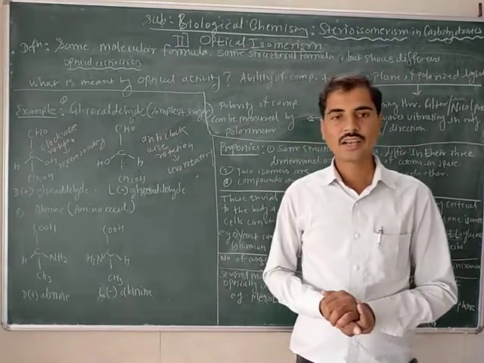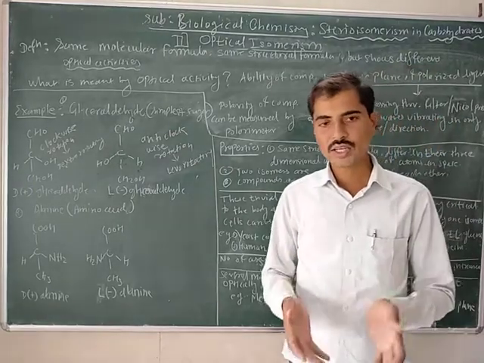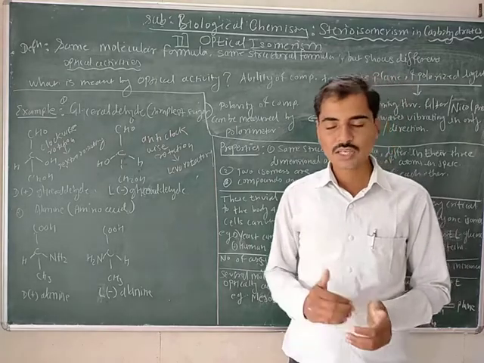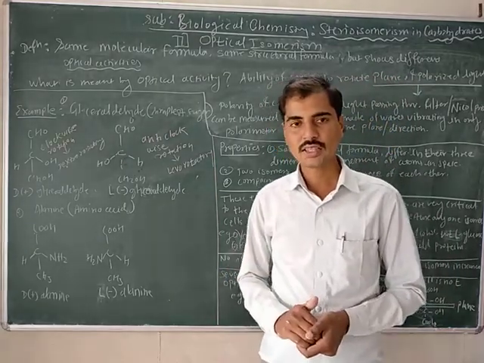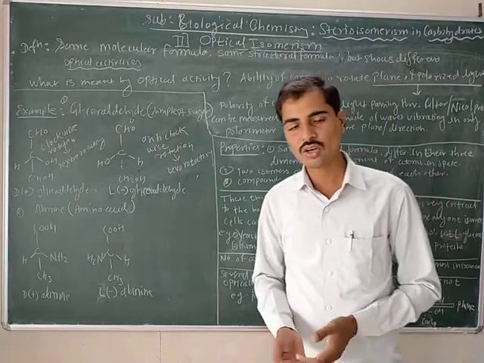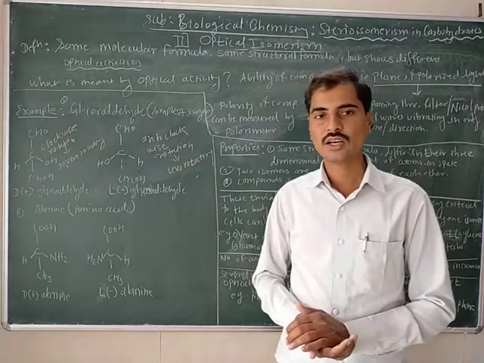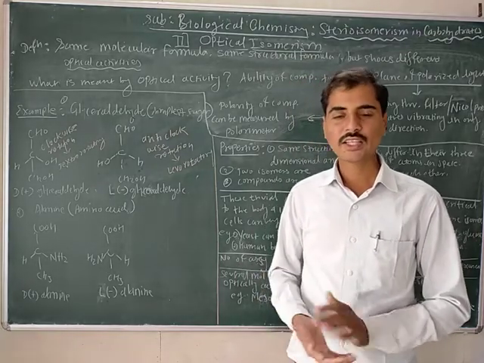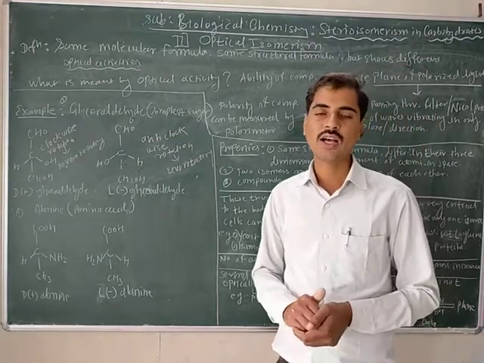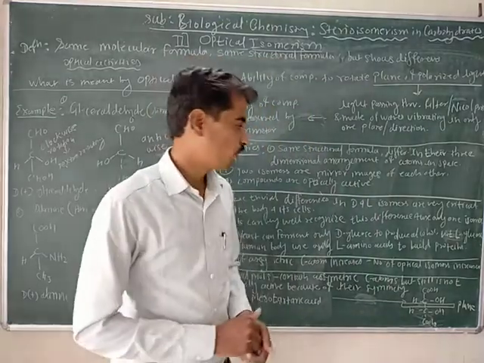But the cell cannot take both types of isomers. Firstly, the cell recognizes the isomer, whether it is dextrorotatory or levorotatory, and depending on the necessity, the cell receives only one isomer.